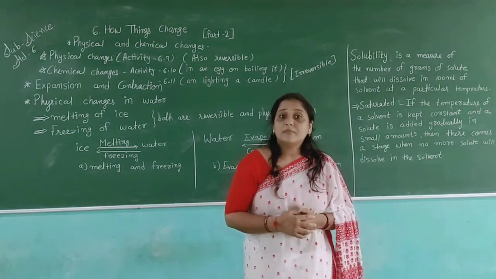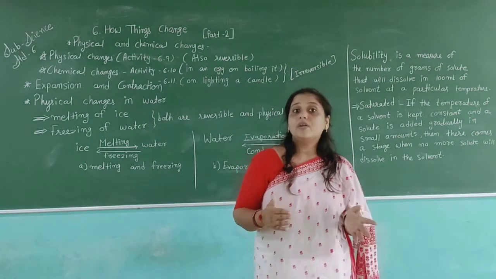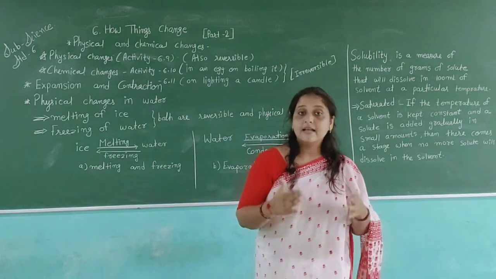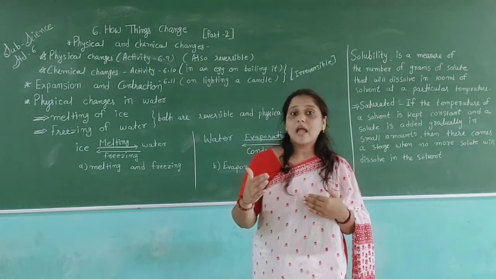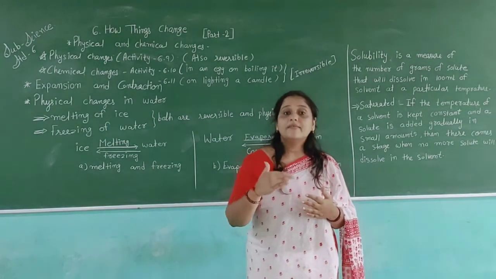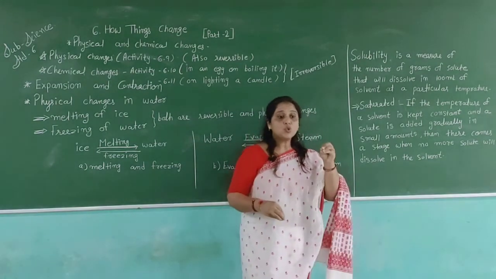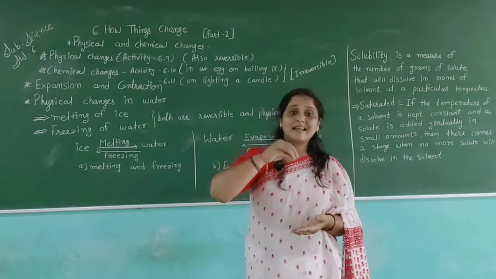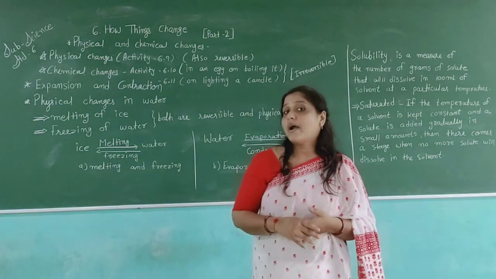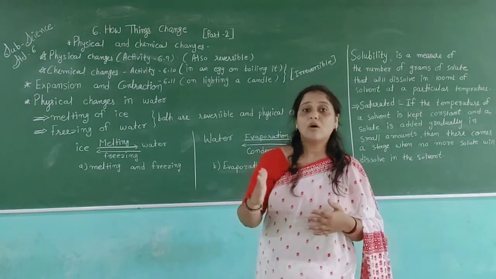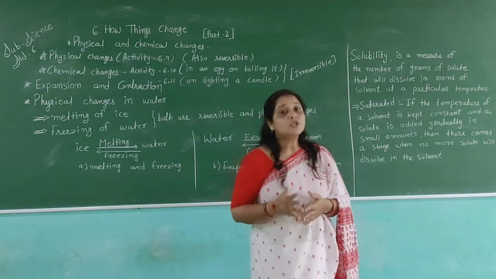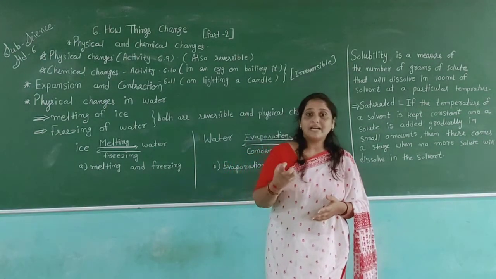We have also learned about density. Why does this occur? If the density of a thing is more, it will settle downside. For example, if we put a stone in water, it will settle at the bottom of the water. Why does it happen? Because the density of the stone is more compared to water.